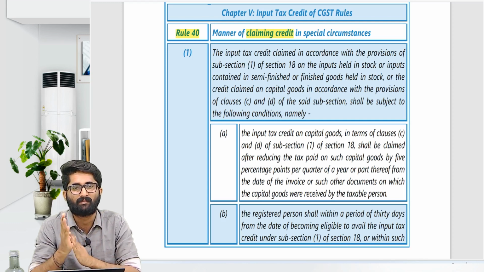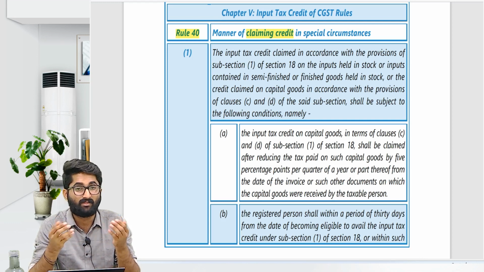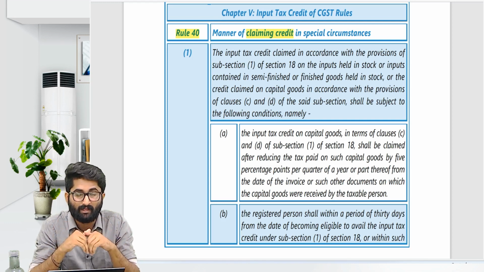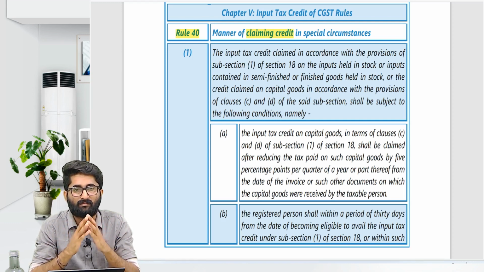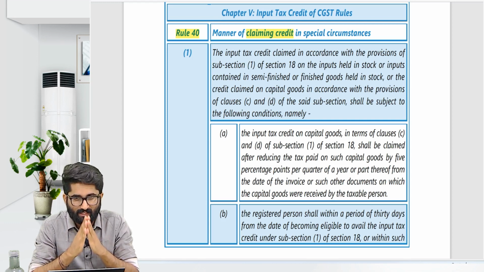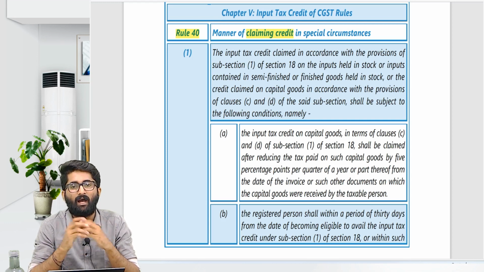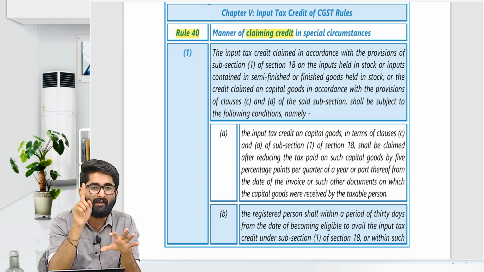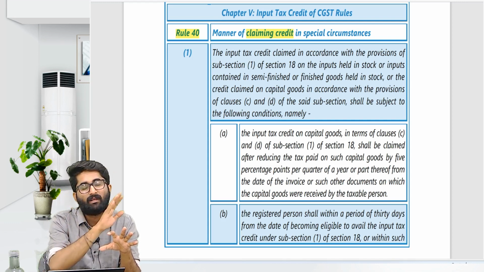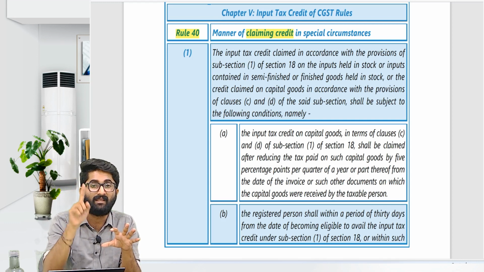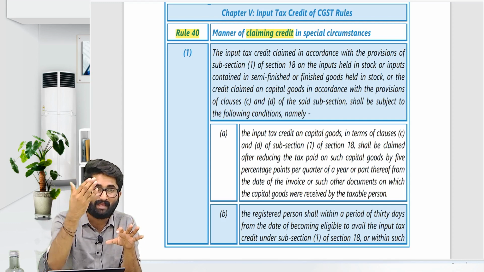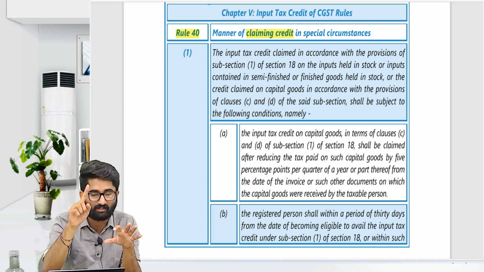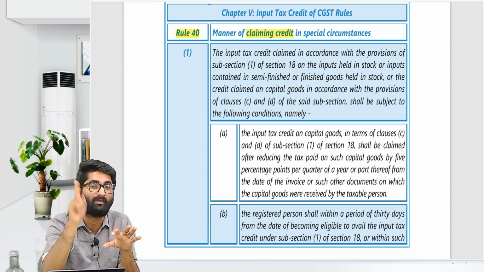Section number 18 subsection 1, clauses A, B, C, D. In that case, you will get the ITC. You can claim the ITC, no? In section number 18 subsection 1, A, B, C, D, you can claim the ITC. How to claim the ITC has been given here. But remember, in A and B you will not get ITC for capital goods.